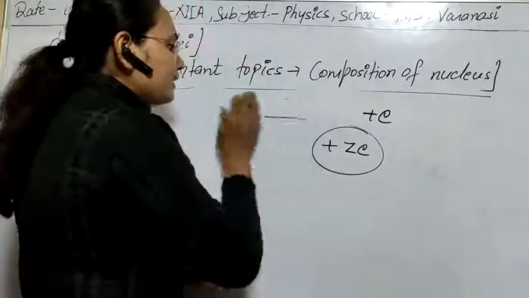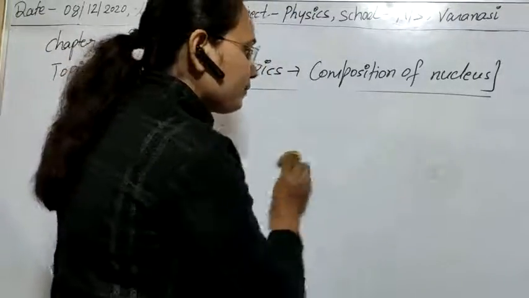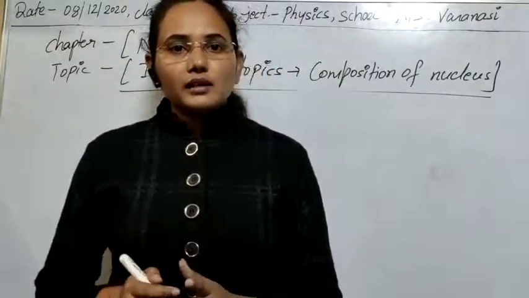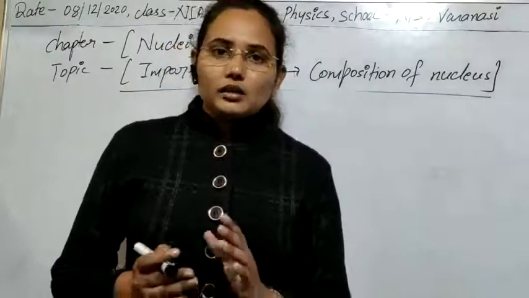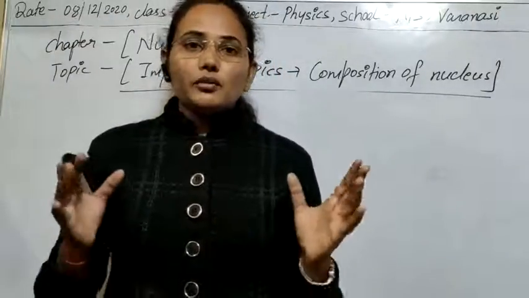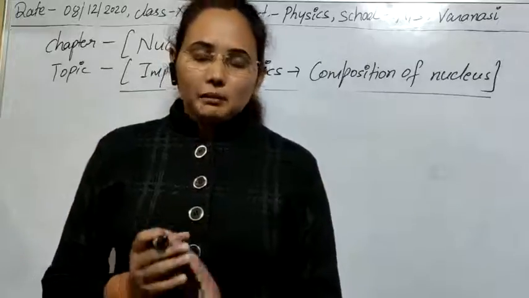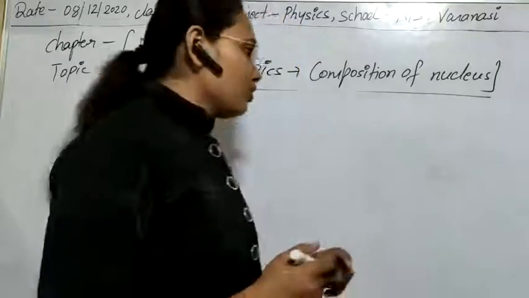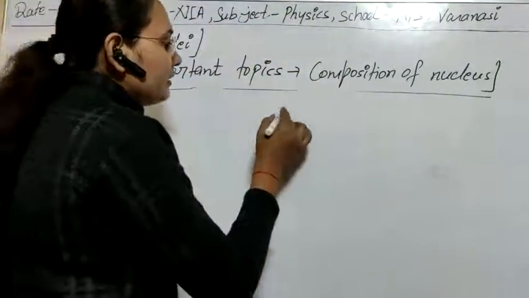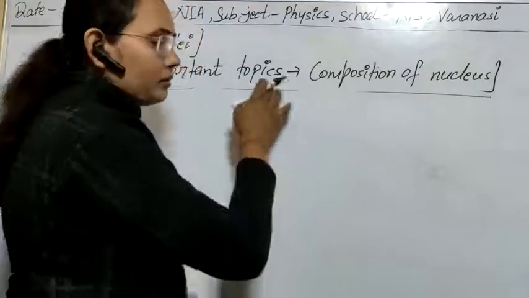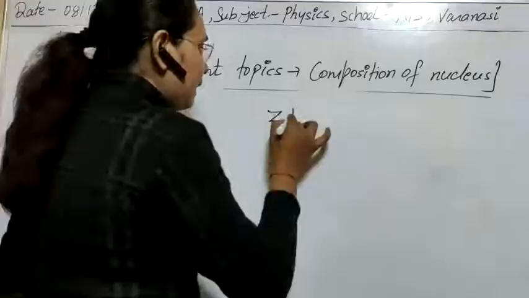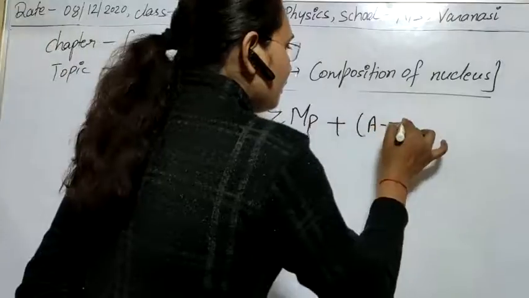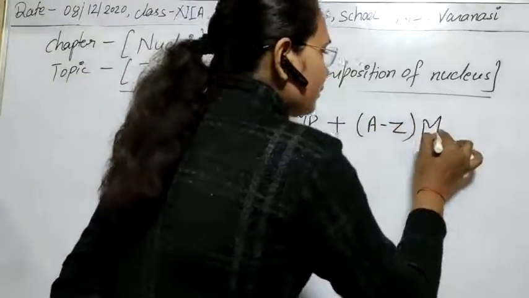The next factor is the mass of the nuclei. Obviously you know that the constituent particles of the nuclei are neutrons and protons. So if you simply add the mass of neutrons and the mass of protons, that will give us the mass of the nucleus. Suppose we have Z number of protons, and the mass of one proton is mp, and there are A minus Z number of neutrons, and the mass of one neutron is mn.